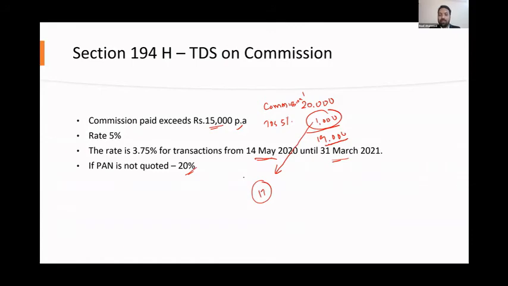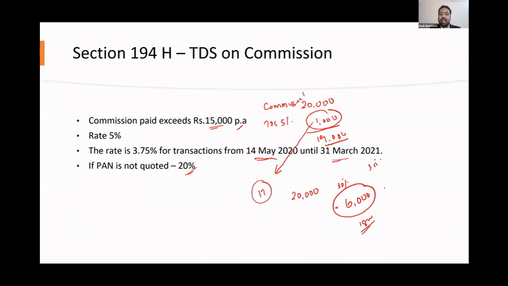Two things will happen. Point number one, of this commission expense of 20,000, 30% will be disallowed. That means 6,000 will be disallowed. Disallowed means your profit increases, and if you come under the tax bracket of 30%, you will have to pay 1,800 tax.